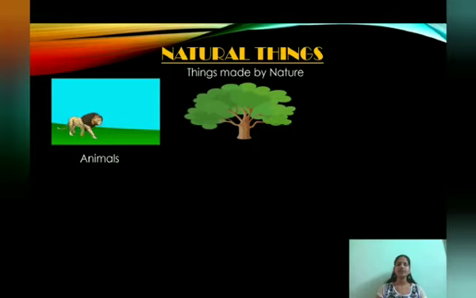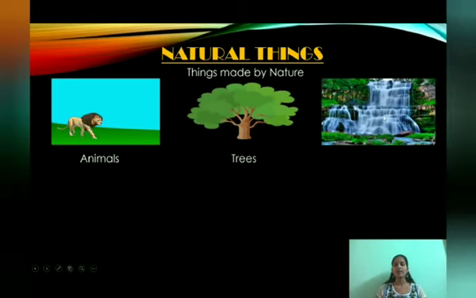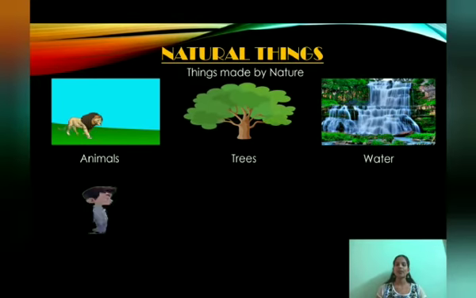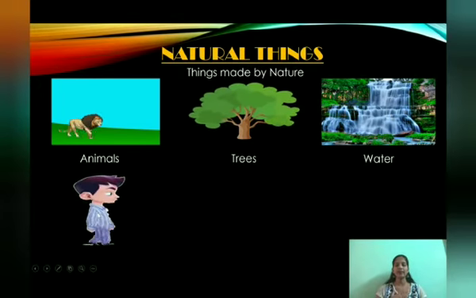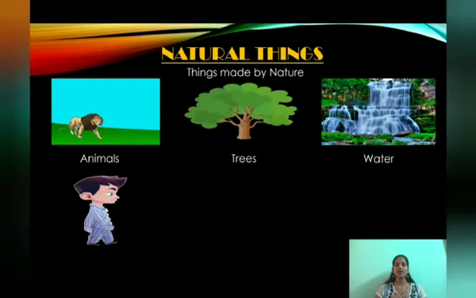Next, trees. The trees are very helpful to us. They give the air and they give the fruits, vegetables, everything, right? This is also one example of the natural things. Next one is water. We need the water, right? Water is very essential to us. So water is also a natural thing, which we are getting from the rain. Next, the human. We people. We are also natural things.